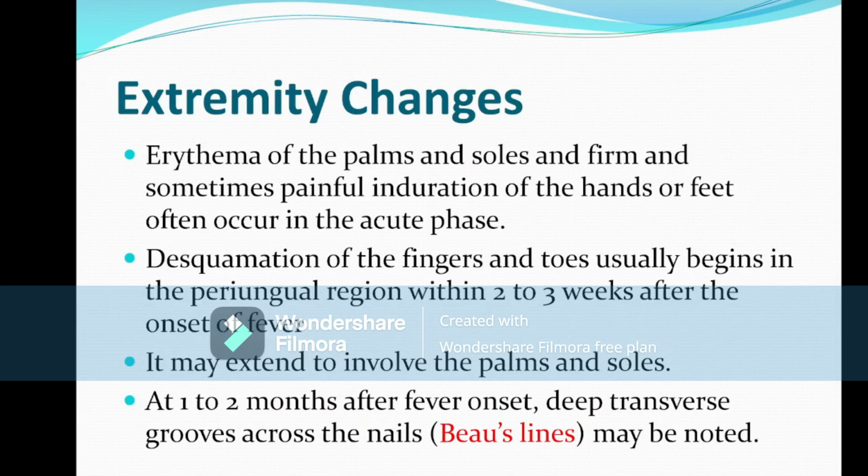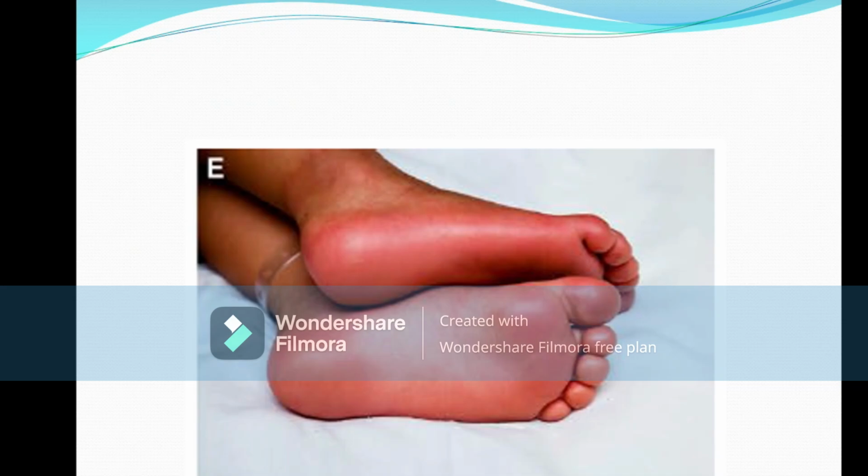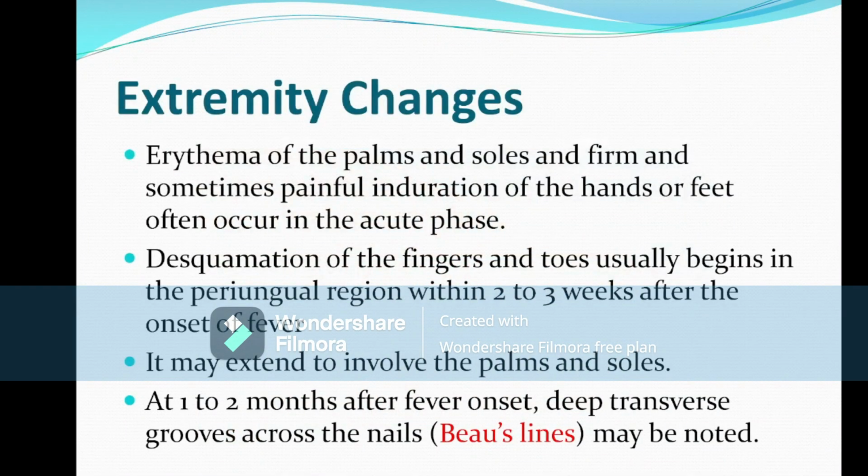The extremity changes. The extremity changes are red, tender erythema on the palms and soles, and also swelling of the palmar and plantar regions, along with edema. That means erythema of the palms and soles with firm, painful induration of hands and feet. That means hands and feet are swollen with erythema, red and tender.